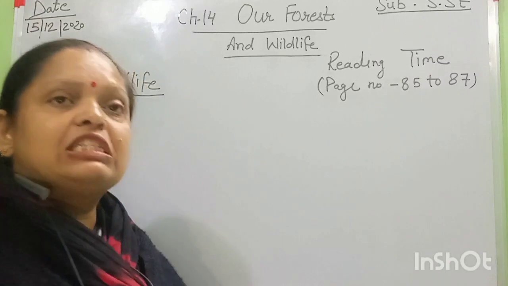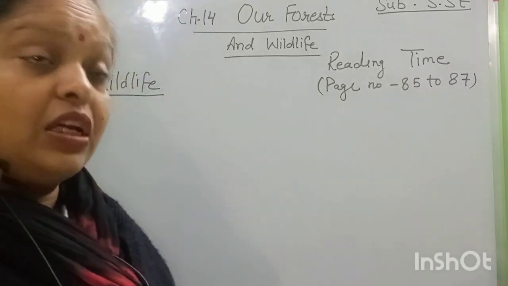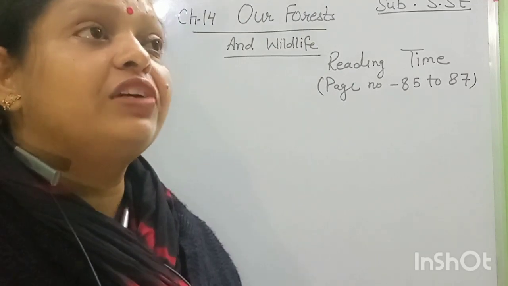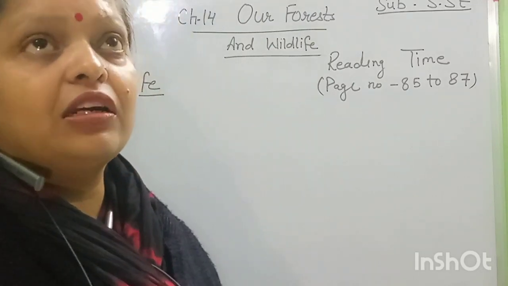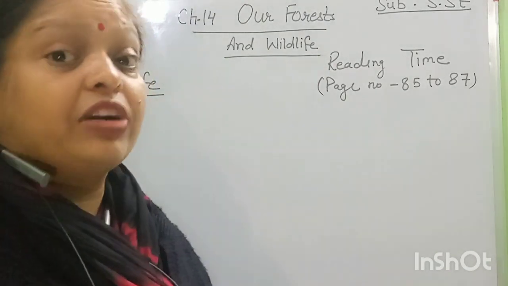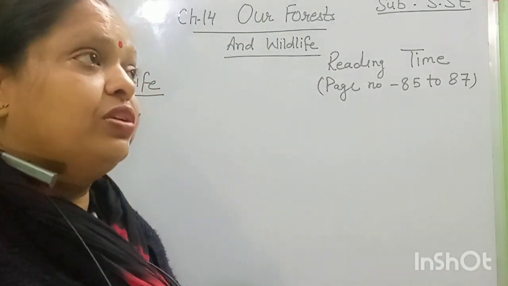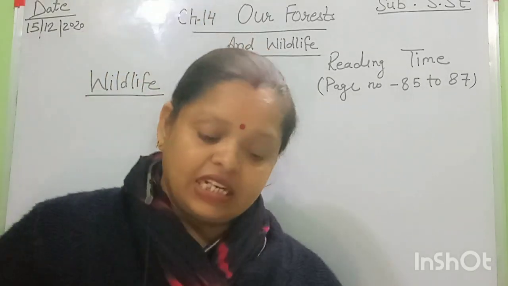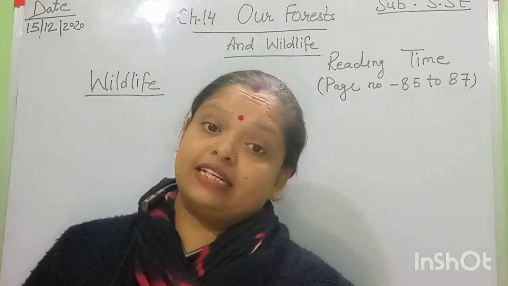And the deciduous forests give shelter to different kinds of animals like bear, leopards, tiger. The Gir forest is situated in which state? It is situated in Gujarat state, and it is famous for lions.